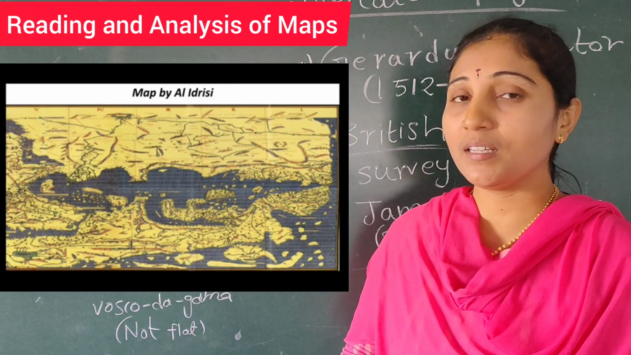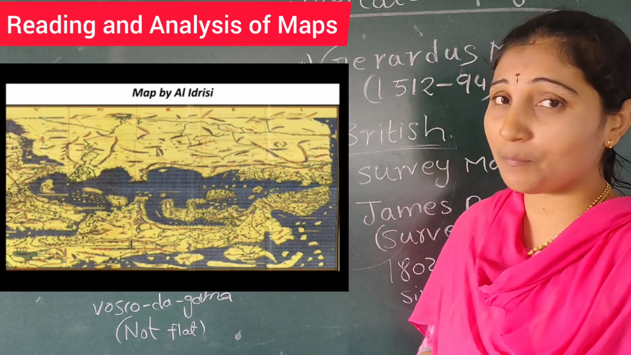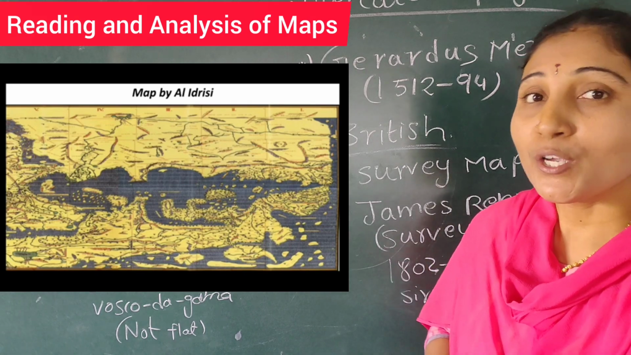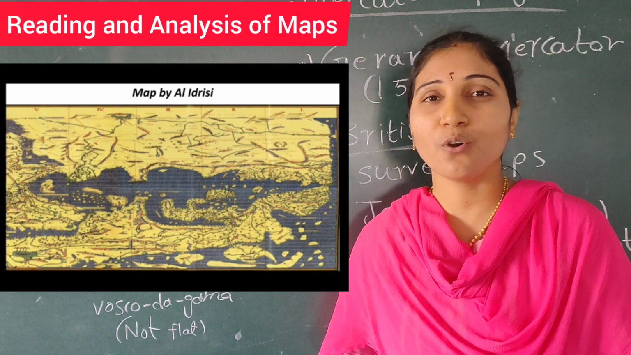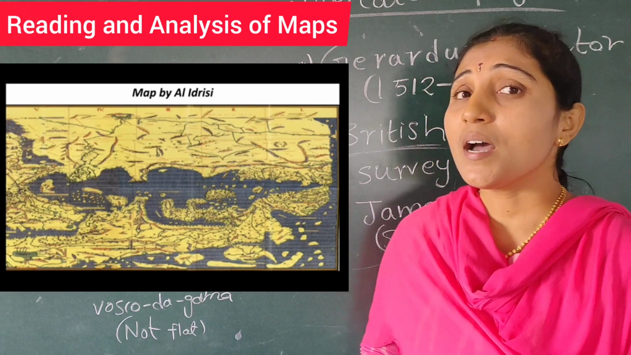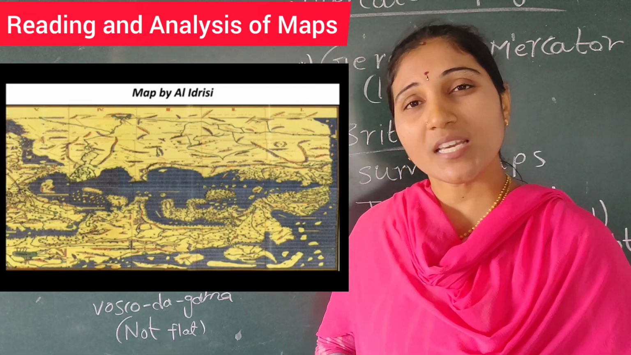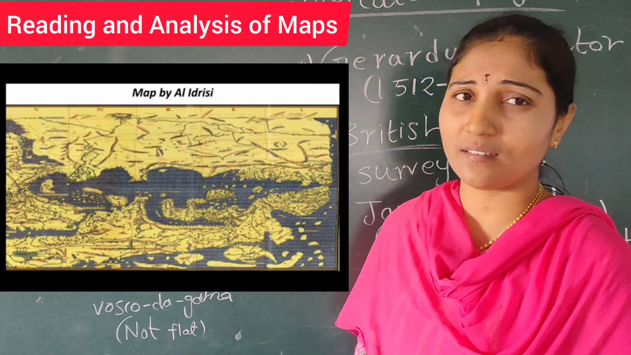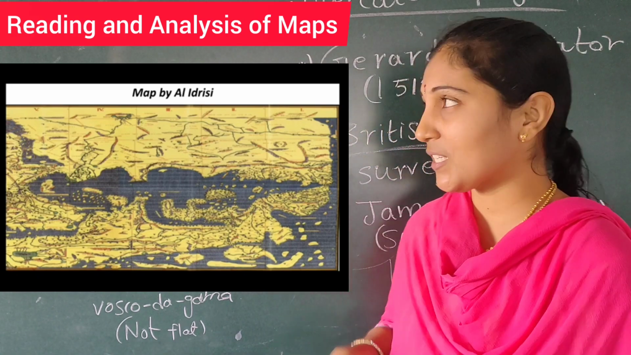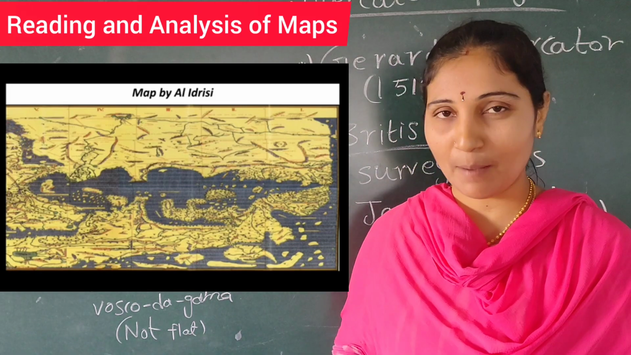Next, another important difference we find in this map is that it only represents Eurasia. Eurasia means the combination of Europe and Asia. We call it Eurasia. Other parts of the continents, like South Africa and Southeast Asia, were not located. Whatever places they had knowledge of, they represented on the map, and the other parts they did not include in the map.